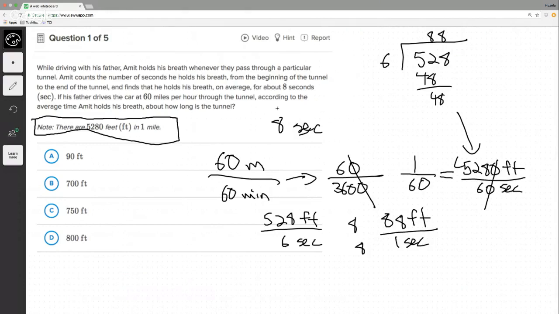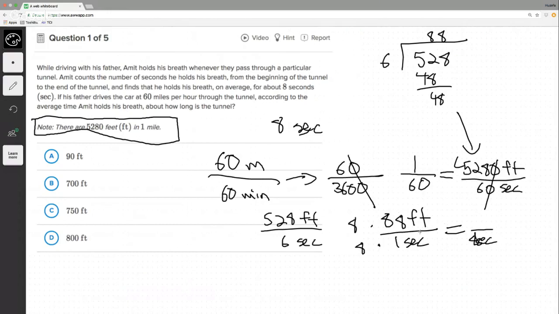And did it say approximately? No, it didn't say approximately. So I guess this should be exact. No, this is going to be approximately. According to the average, about how long is it? That is approximate. Okay, so now we're multiplying, and then we're going to get 8 seconds on the bottom. Whatever we get on the top is our answer.